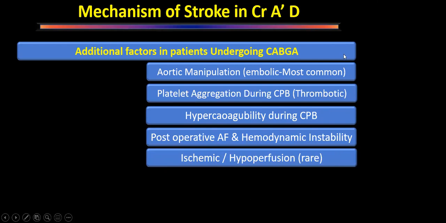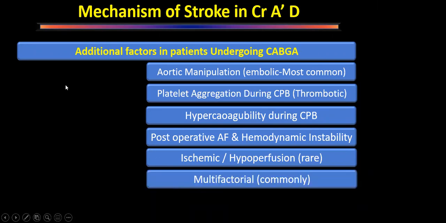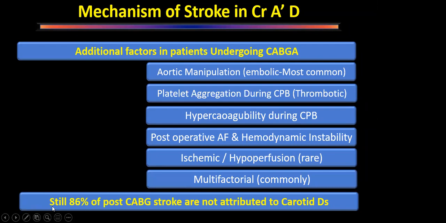So we can see that the mechanism of stroke in patients who have carotid artery disease is different from the mechanism of stroke occurring in coronary artery bypass grafting. We found that almost 86% of post-CABG strokes are not attributed to carotid artery disease. When a patient is undergoing bypass grafting, the causes of stroke are different.